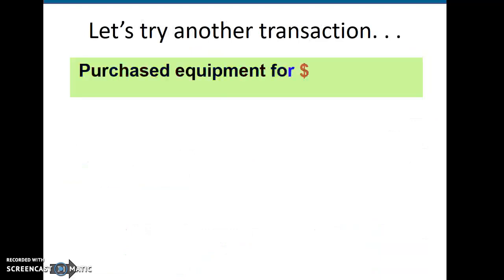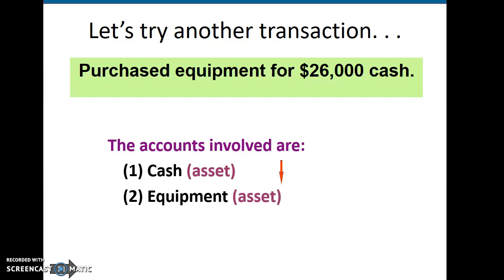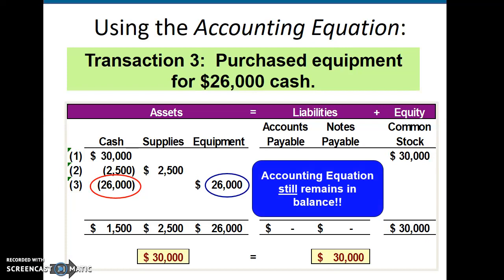Let's try another transaction. Let's go out and purchase equipment for $26,000 cash. What happens here? Again, we're going to replace one asset with another. So our cash is going to go down by $26,000, but our equipment is going to go up by $26,000. Again, as you can see, the cash was deducted by $26,000, and our equipment was actually increased by $26,000. We had to do nothing on the other side of the equation in order to stay balanced.